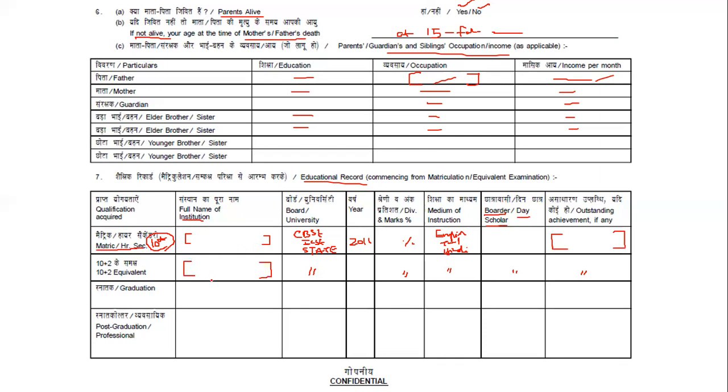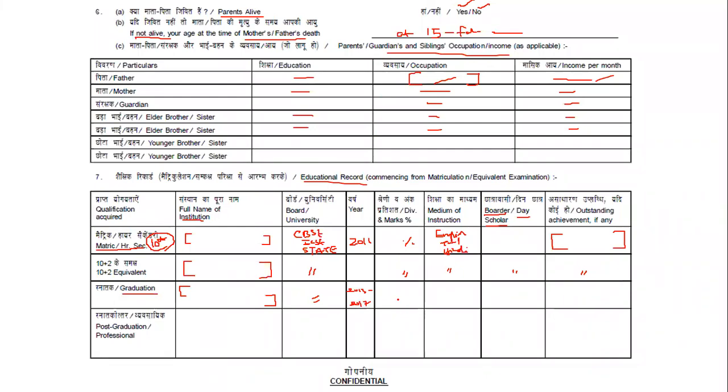Then graduation. In graduation, what you have done, so the name of your university or college you'll be writing over here. Then whether it is a deemed university or Anna University, so those things you'll write under affiliated, okay. And year, which year you have just passed out, or else you can write from this year, like 2013 to 2017 you have done your college, like this also you can do it, okay, fine.